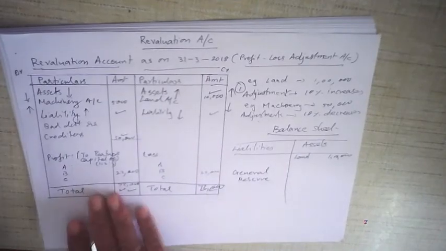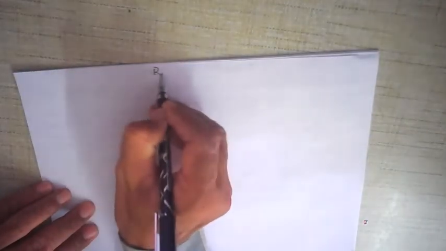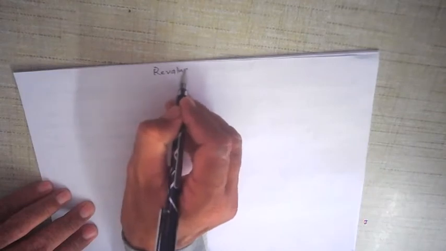Now we'll do one and you'll see how easy it is. I want all of you to pay a little attention. I'm not going to show the balance sheet. I'm just going to show you how the revaluation account is prepared. All right, let us see. This is the revaluation account.